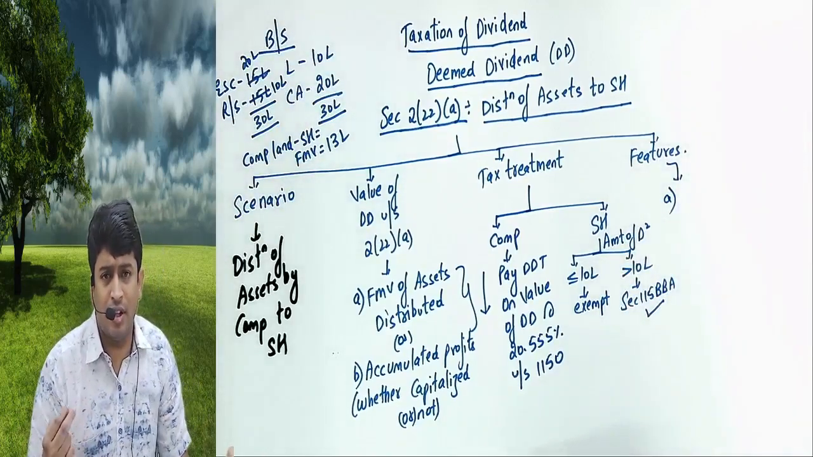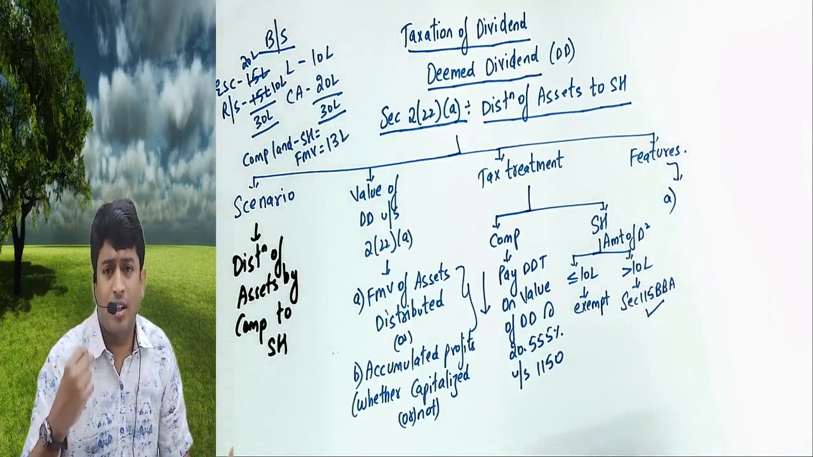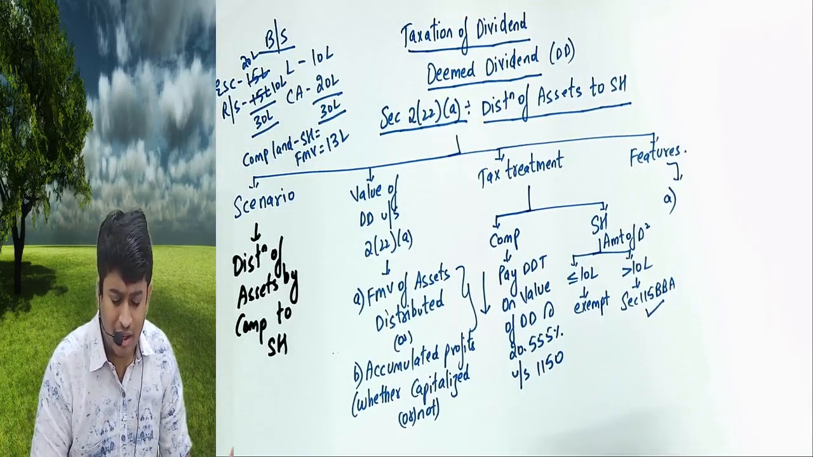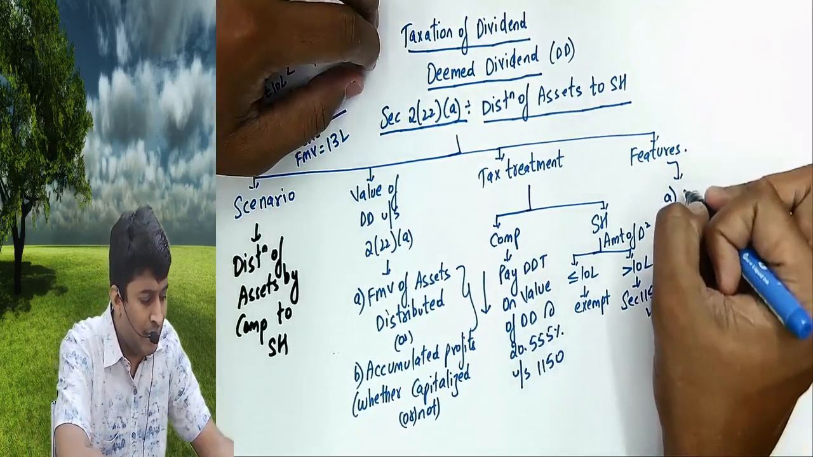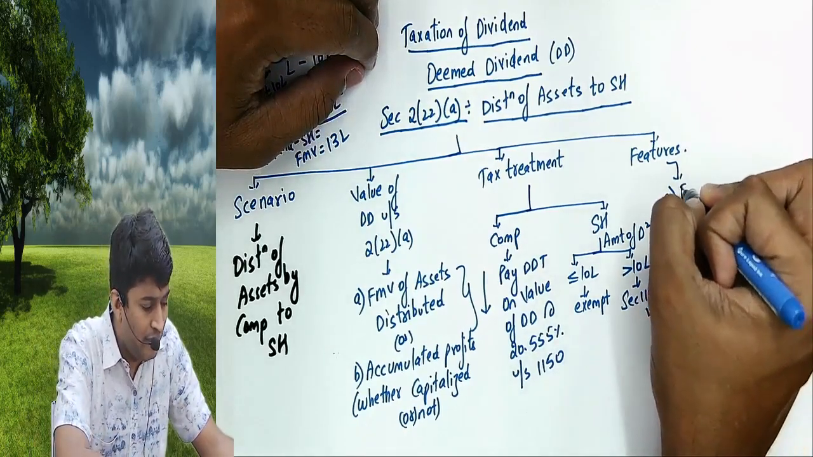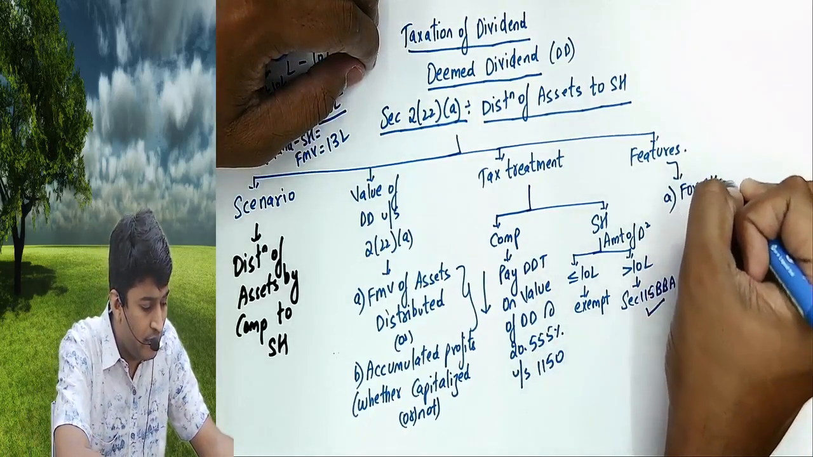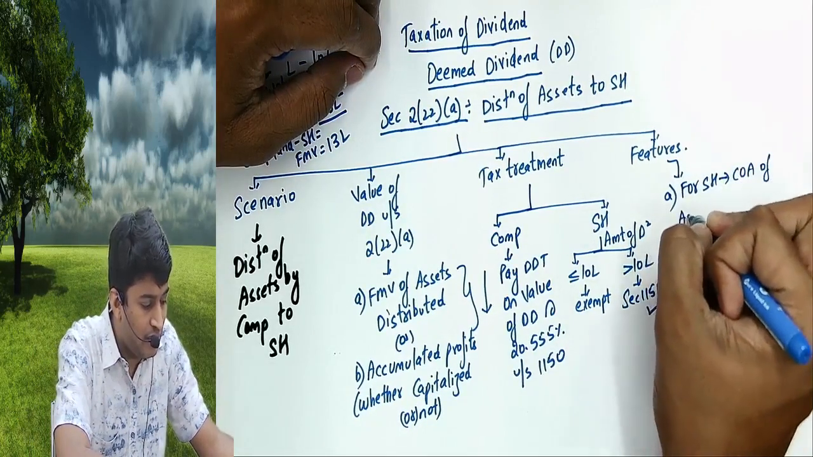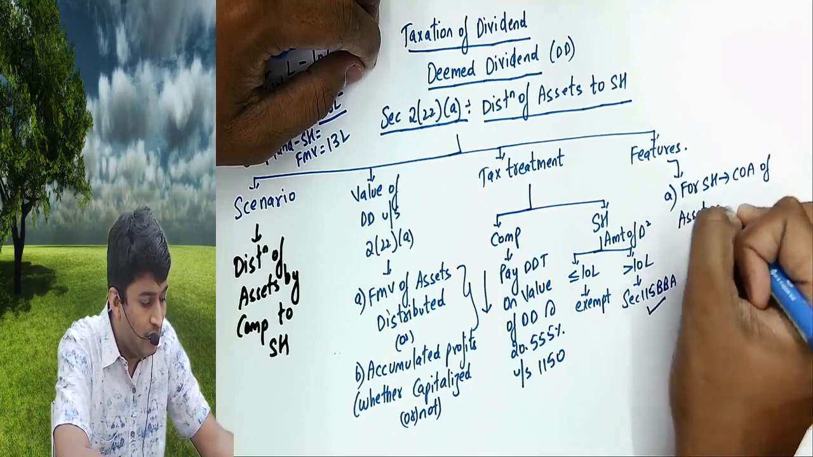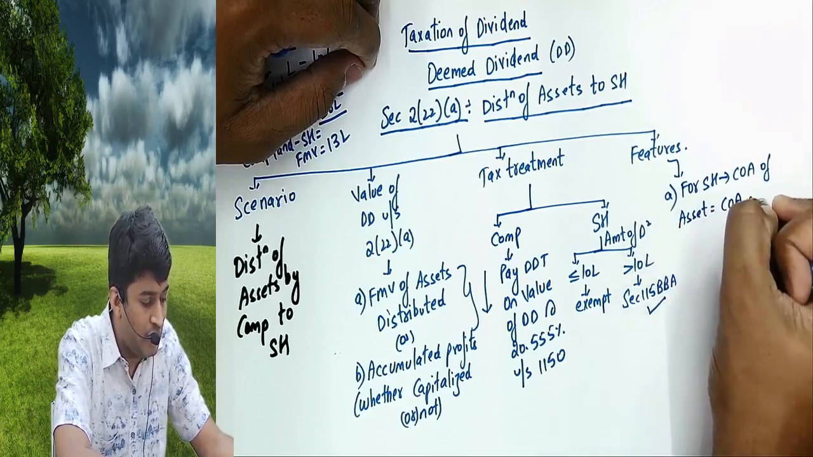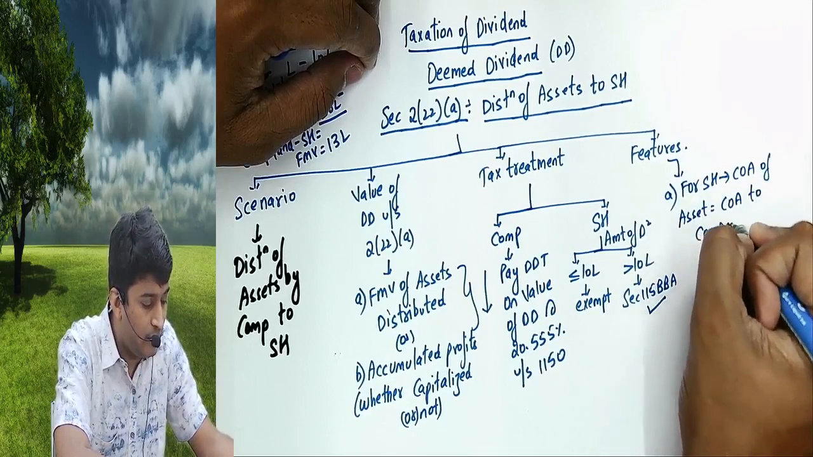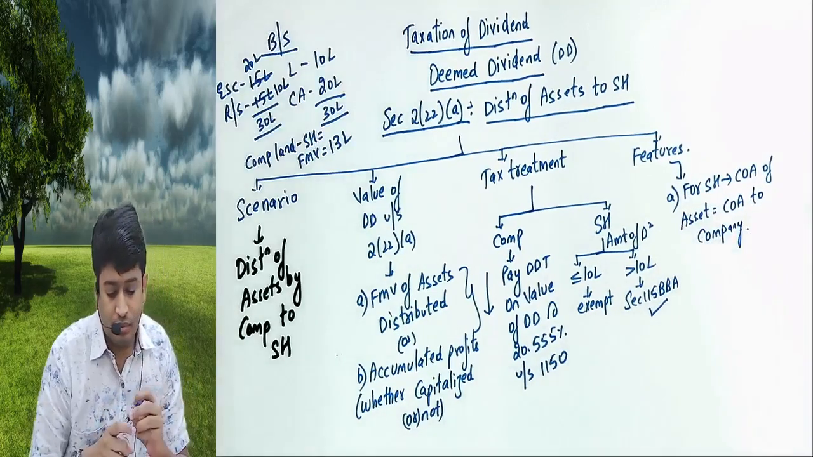Features. What did the shareholder receive? The shareholder received the asset. Can he sell in the market later on? Yes. Then government clarified, for the shareholder, the cost of acquisition of the asset is equal to the cost of acquisition to the company.